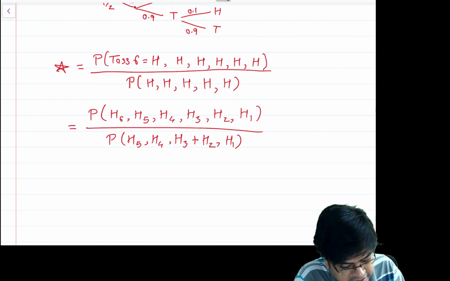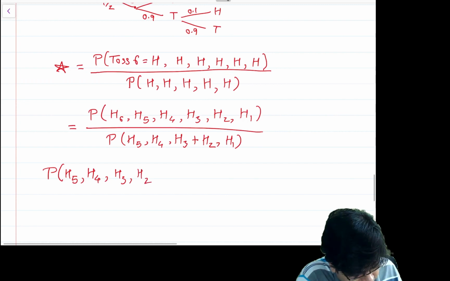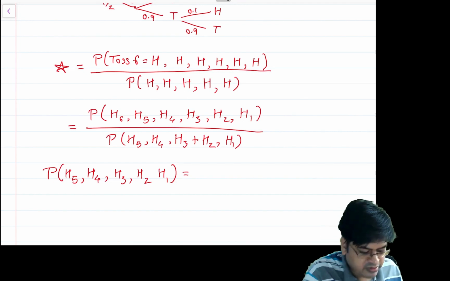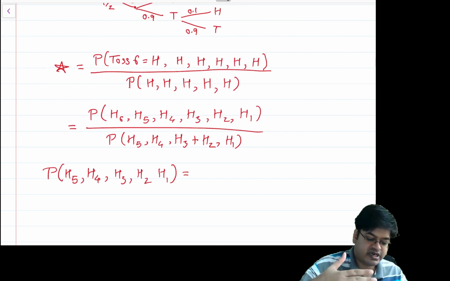So I am writing the denominator now: the probability of H5, H4, H3, H2, H1. If I want to write this denominator, then I need to consider this as a sample space. What is the sample space partitioned into?